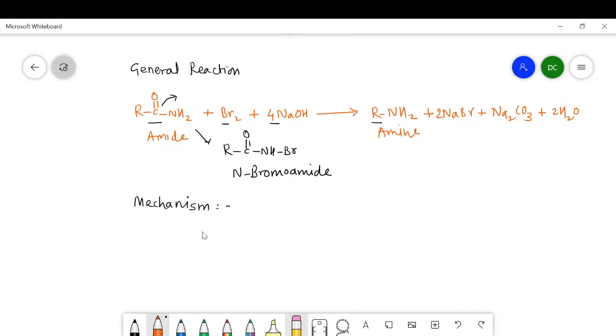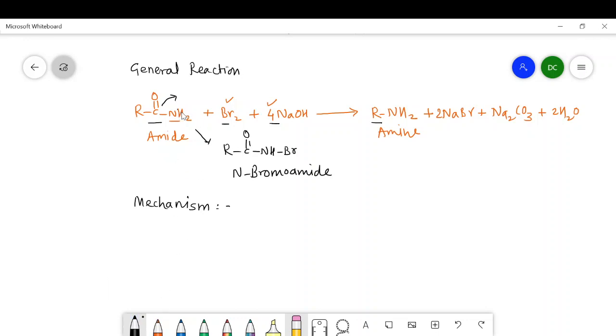In the mechanism, first of all, there are 4 moles of alkali used and 1 mole of bromine used, and this amide contains an NH2 group here, and this NH2 group has 2 hydrogens, which are acidic.